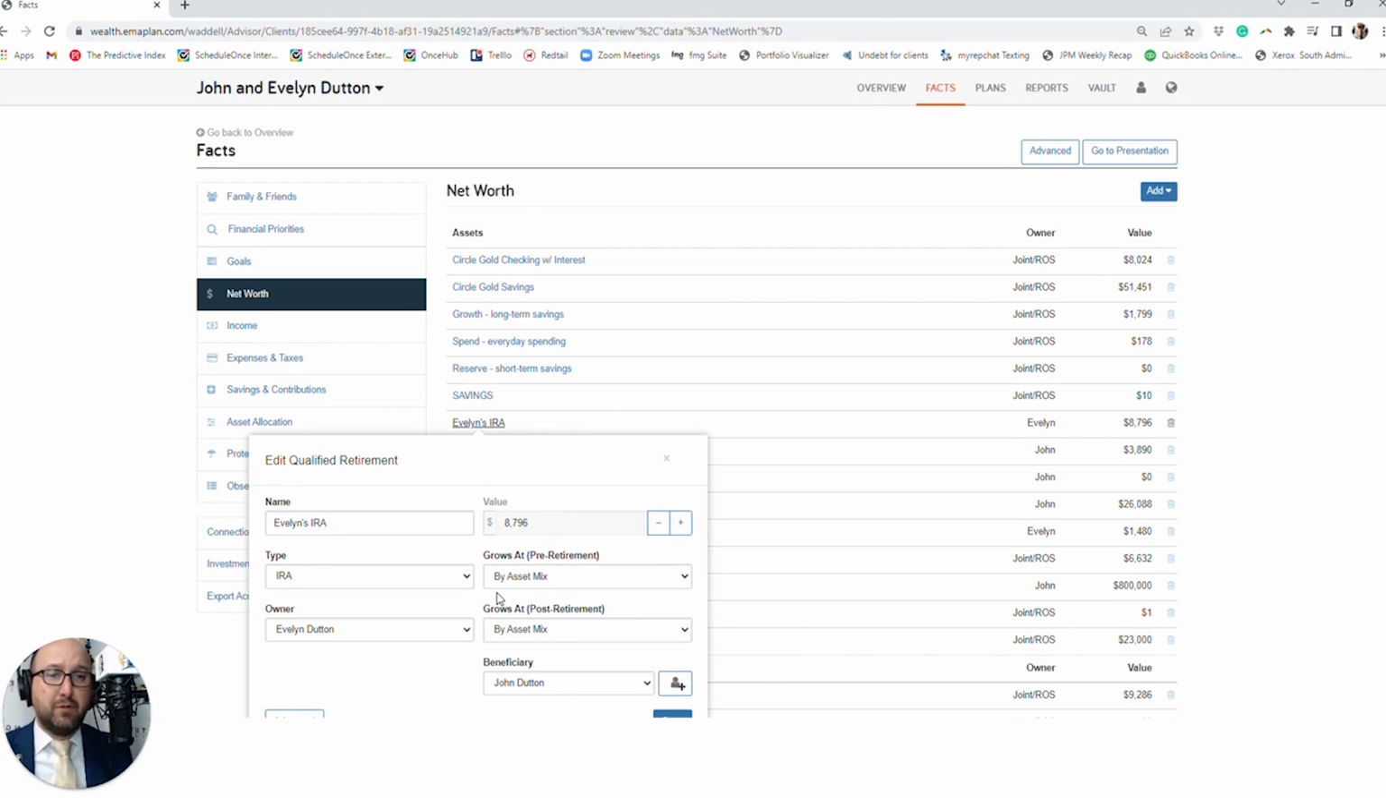If there was contributions tied to this or whatever else it might be, or if you have advanced techniques tied to it, it stays the same. All it's going to do is change the data feed, so that will change the balance. It will also change the holdings inside of there.